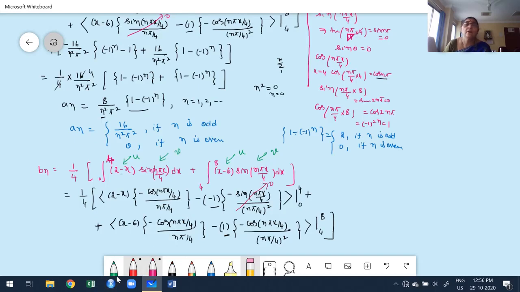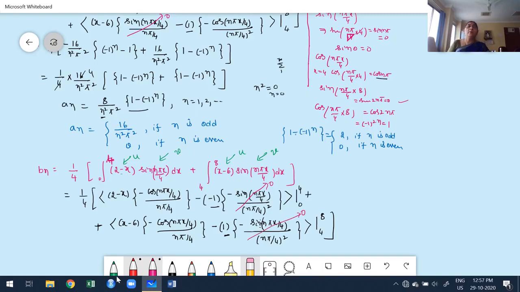Here I made a mistake, so observe carefully. Once you integrate, again I have to integrate. Integration of cos is sine. Sine of this. Observe, the upper limit 4 gives sin n pi. Suppose the upper limit is 8, what do we get? Sine of 2 n pi. Just now we calculated sine of 2 n pi, and it is also 0. This term must be 0.